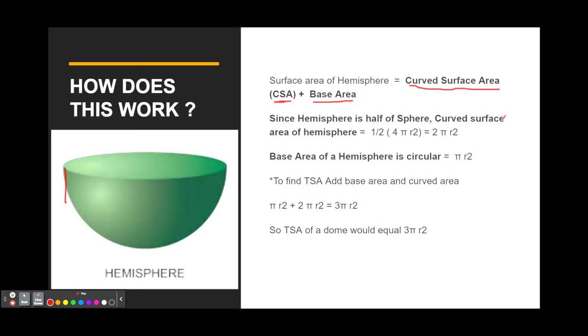Since a hemisphere is half of a sphere, the curved surface area of a hemisphere is equal to half of 4 pi r squared, or we can also say 2 pi r squared. The base area of a hemisphere is circular, so that is pi r squared. This formula is very similar because that's basically the formula of a circle. To find the total surface area, add the base area and curved surface area. So it's pi r squared plus 2 pi r squared, which is equal to 3 pi r squared, and that is how we got our formula. So again, the TSA of a dome would equal 3 pi r squared.